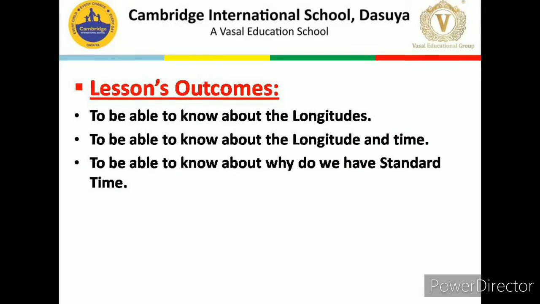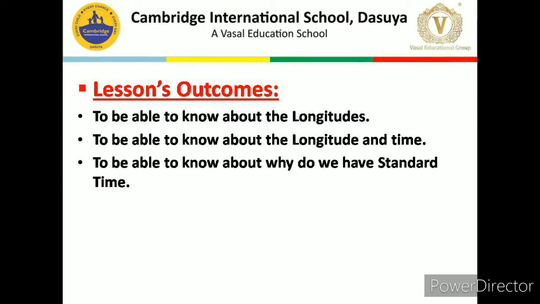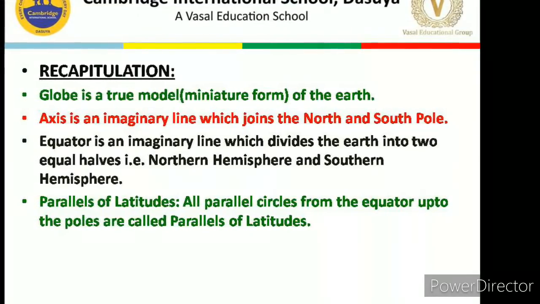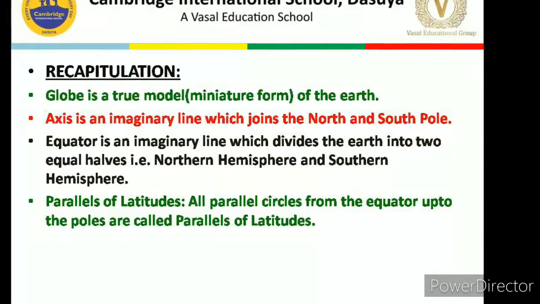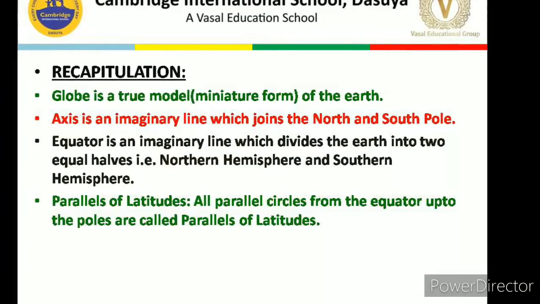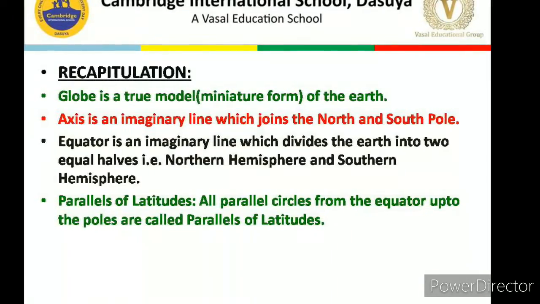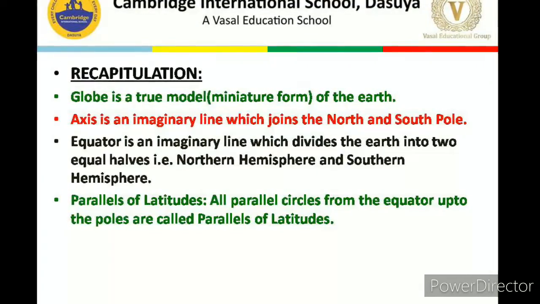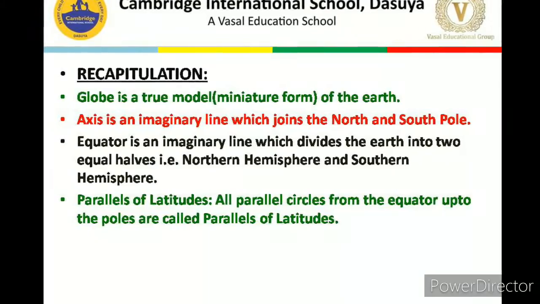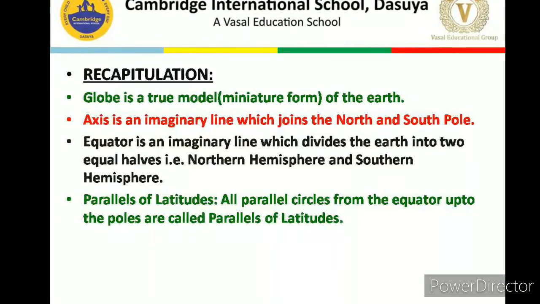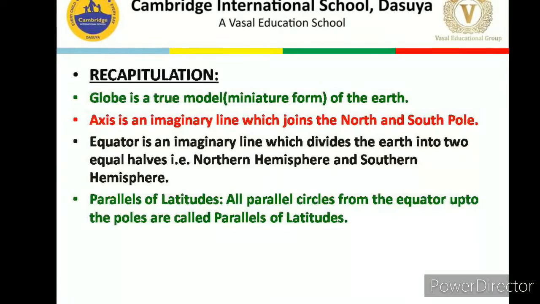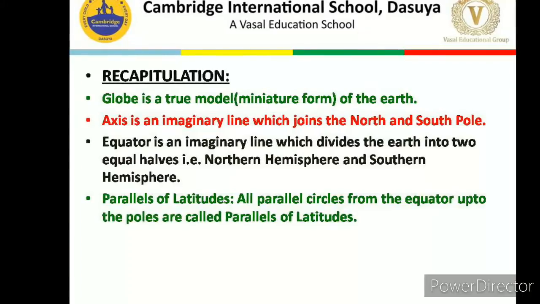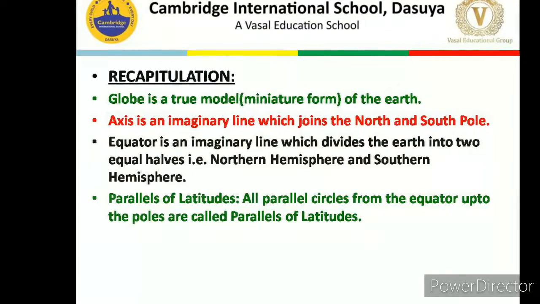So before we proceed, we must recapitulate whatever we have discussed in the earlier session. Earlier we discussed the globe. As you all know, the globe is a true model of the earth. We discussed the axis. Axis is an imaginary line which joins the North Pole and the South Pole. Equator. Equator is an imaginary line which divides the earth into two equal halves. One is the northern hemisphere and the other is the southern hemisphere.